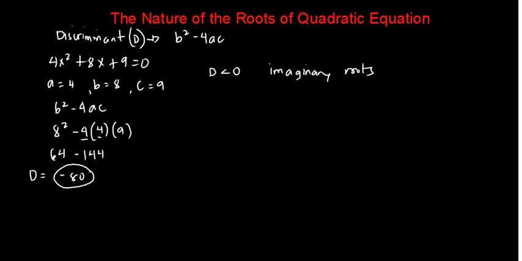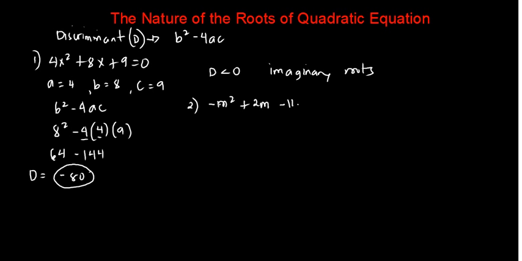Okay, so there are two distinct imaginary roots. Okay, another example. This is example number 1. So another example, we have negative m squared plus 2m minus 11 equals negative 10.